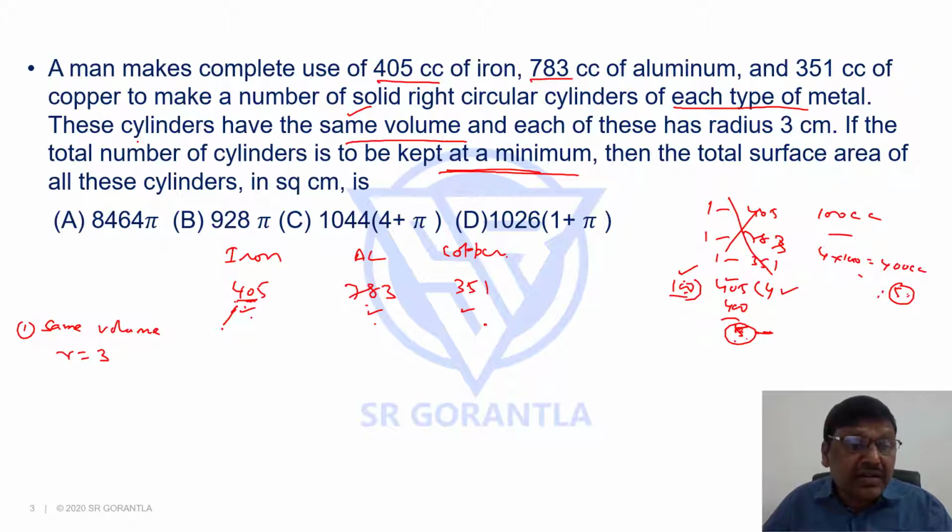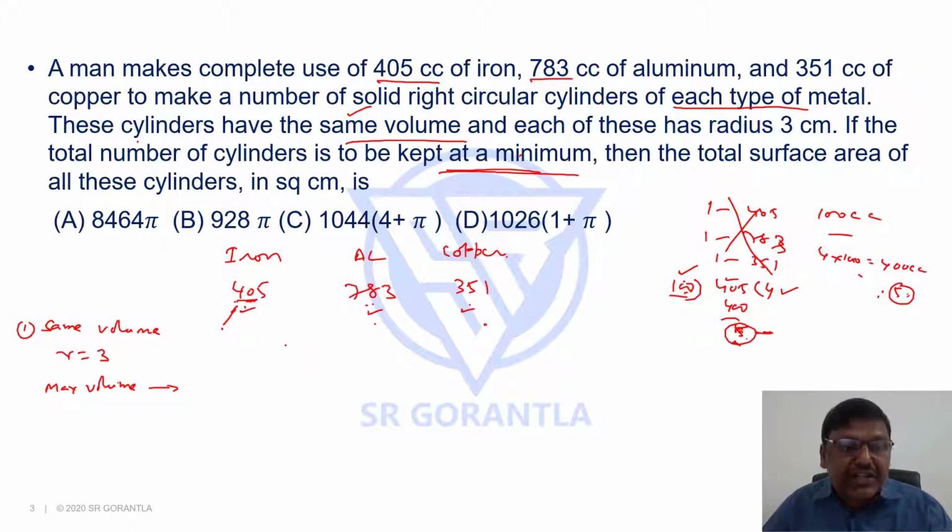Right? And again, I want maximum size. Why? Because you want minimum number of cylinders, means the volume should be maximum. Volume should be maximum. What is the maximum volume each cylinder can be? So in other words, what is the maximum number that divides these three? Because it has to divide it, then only we can have all cylinders equal size. Otherwise, you will have some remainder, means all cylinders may not be of equal size.